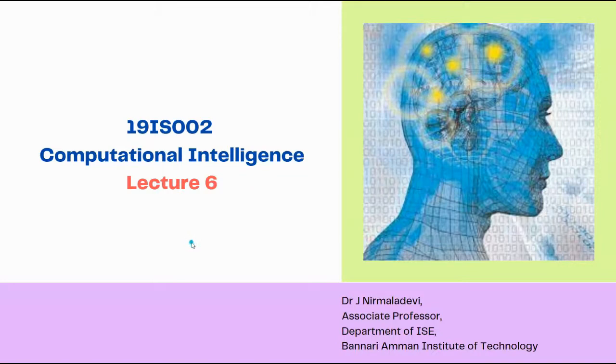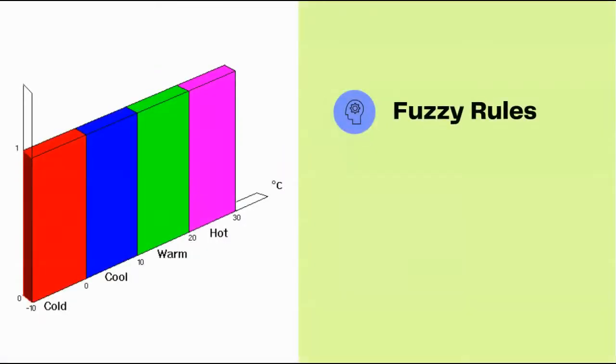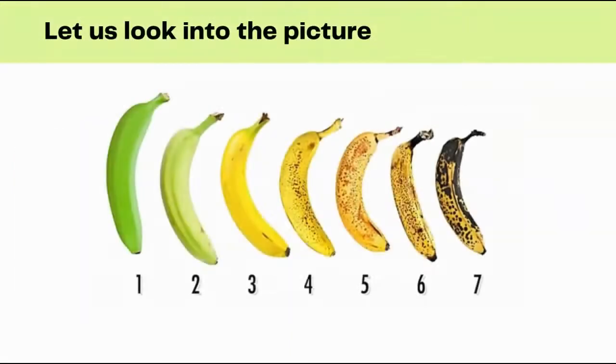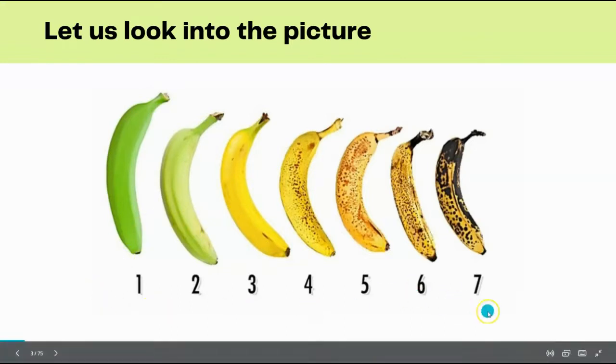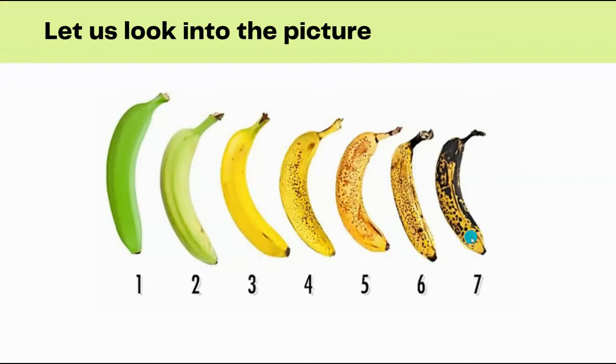The first topic of Unit 2 is about fuzzy rules. Let us understand the concept of fuzzy rule with an example. Let us look into the picture. The picture is about the banana. We can see various stages of banana, starting from the green color which turns to yellow and then yellowish black, where we can see that the banana is getting ripe in each and every stage.